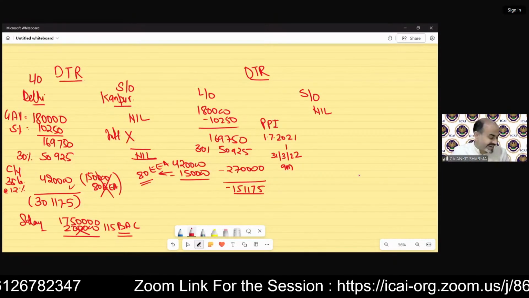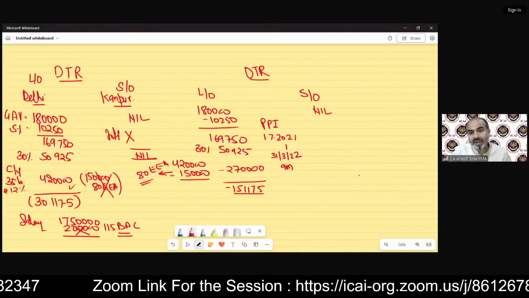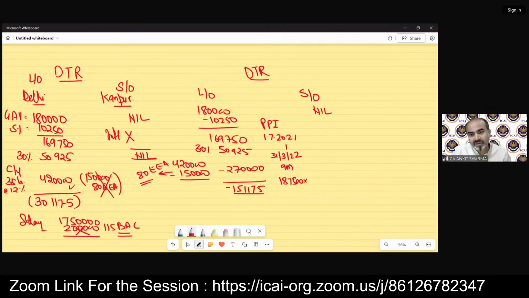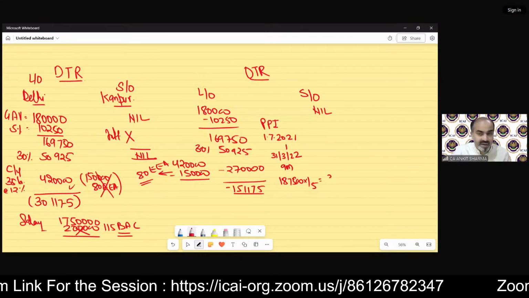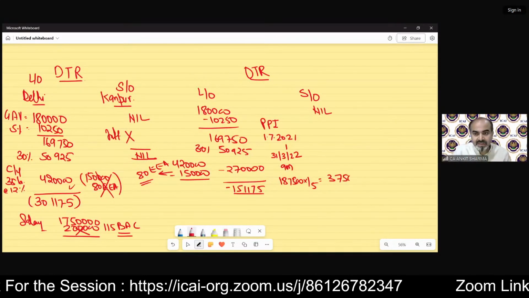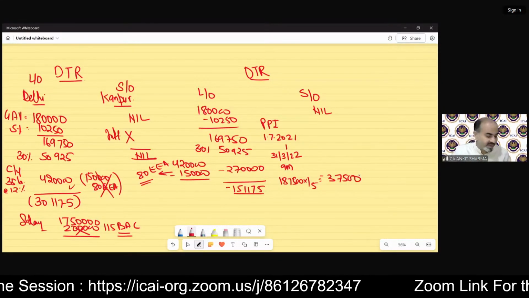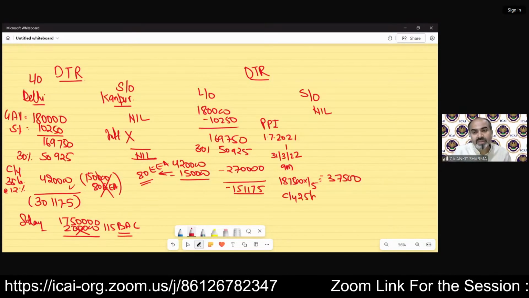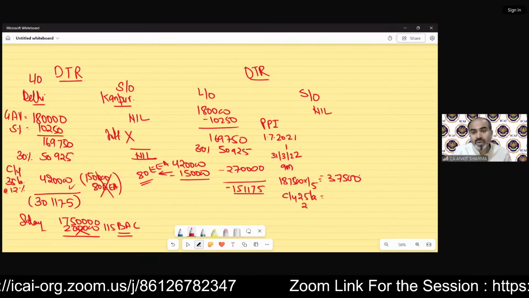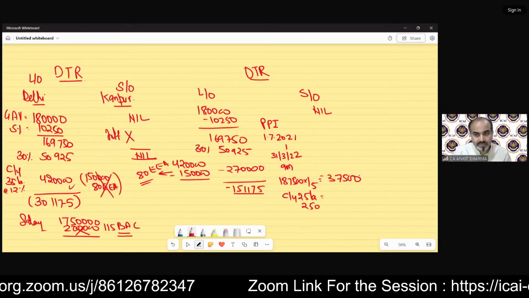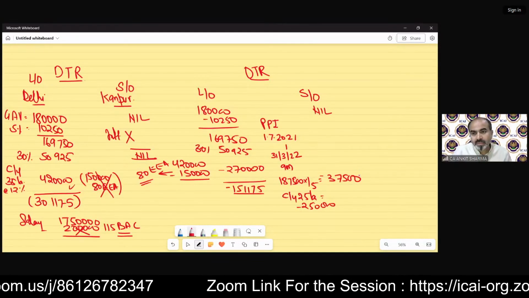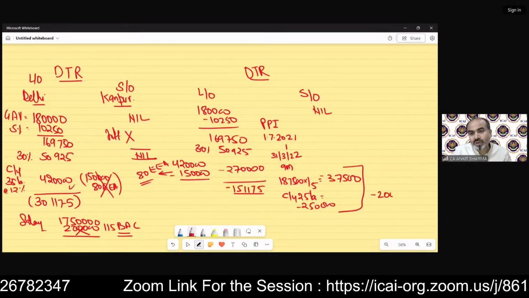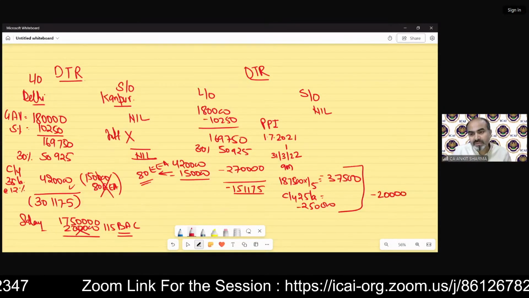For 9 months interest, if you calculate, that will come 1,87,500. 1/5 of that we can claim as PPI interest, that is 37,500. And the current year interest, that is upon 25 lakh rupees loan, will come 2,50,000. But maximum under self-occupied property, we can claim a loss of maximum 2 lakh rupees.